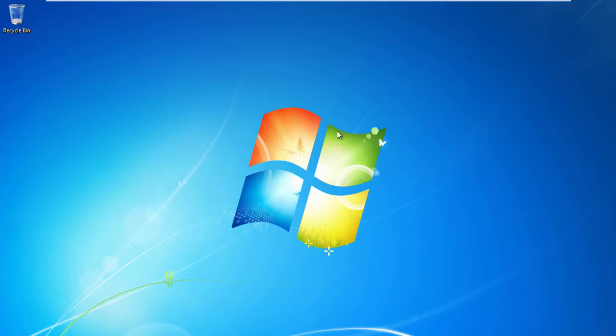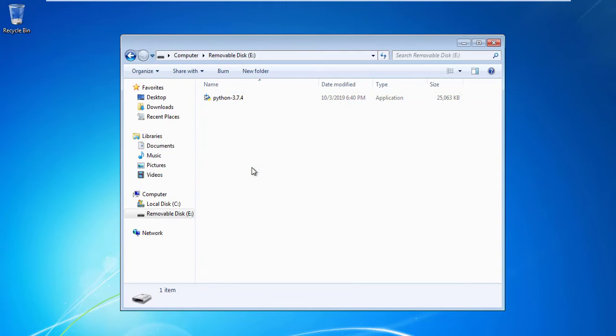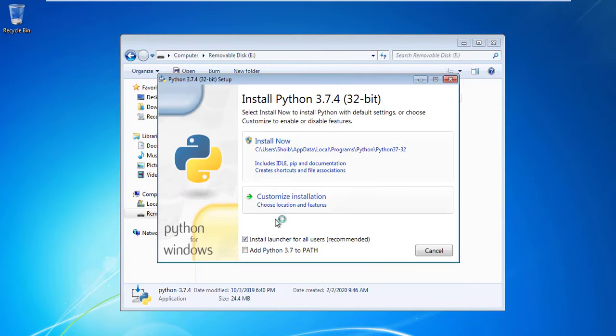So here I have installed a virtual machine and I'm going to start with it. I have my Python 3.7 in my pen drive. So let's click it and let it install. Here we have the install option, but we have to take care of one thing: there is a small tiny checkbox, add Python 3.7 to the path.